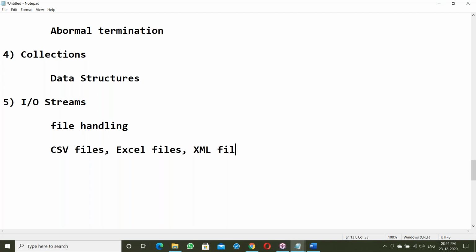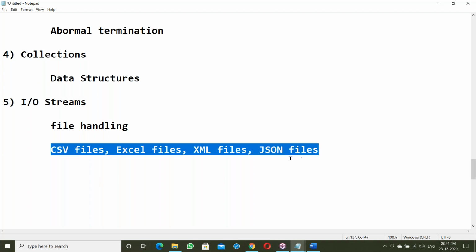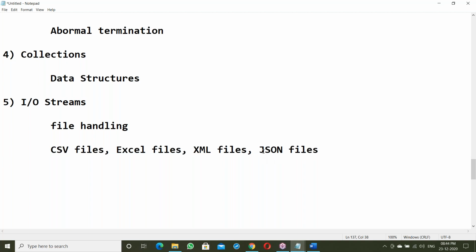Next, XML files. Using Java, how to read XML data, reading XML files and generating XML files. Next, JSON files. This is all real time. In files, many scenarios we are going to discuss. I'll give some POCs, project kind of things, and you have to do them. Of course, I'll explain everything. Project kind of thing, data processing.